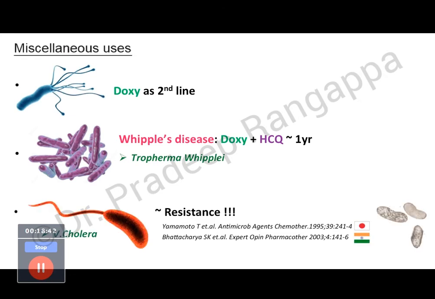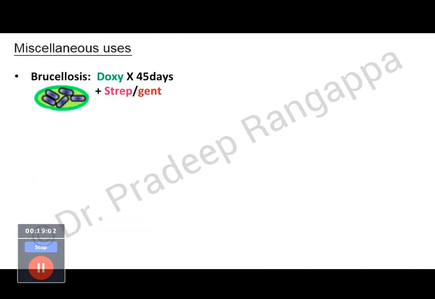So anyone identify this bug? This is cholera, Vibrio cholerae. So doxy is the drug of choice for Vibrio cholerae, although these two studies, one from Japan and one from India, are showing increasing resistance of Vibrio cholerae to doxy. It is effective even against Aeromonas. So these are Aeromonas organisms. Okay. And it has good effect against all miscellaneous infections.